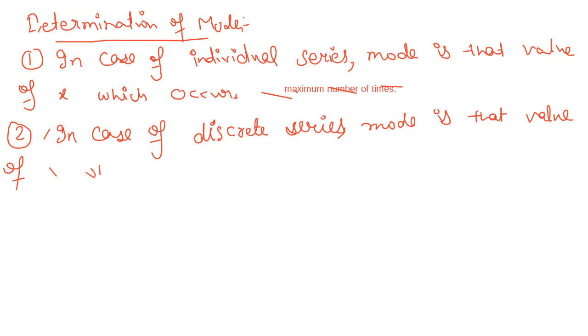In case of discrete series, mode is that value of x which corresponds to maximum frequency. So for these two types of series, we have already discussed the example. I'm again repeating: in case of discrete series, mode is that value of x which corresponds to maximum frequency. Done up to here?